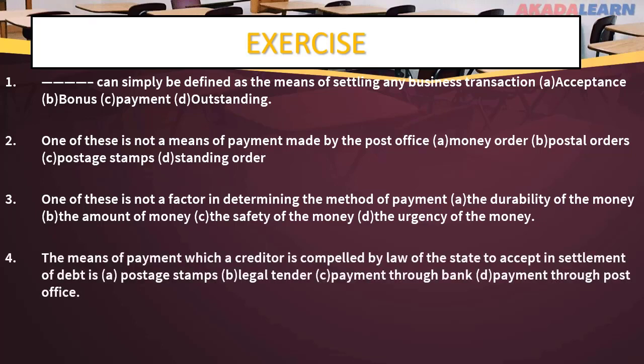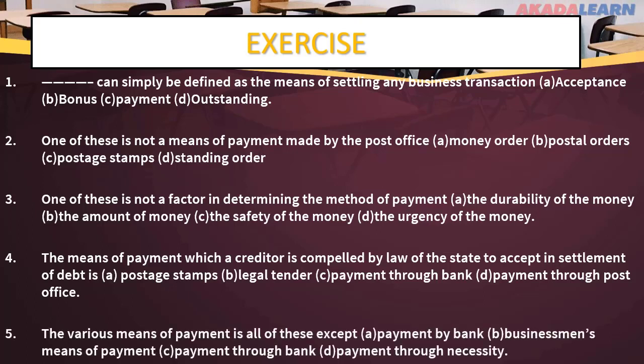The means of payment which a creditor is compelled by law of the state to accept in settlement of debts is A. Postage stamp, B. Legal tender, C. Payment through bank, and D. Payment through post office. And lastly, the various means of payment is all of these except A. Payment by bank, B. Businessman's means of payment, C. Payment through bank, D. Payment through necessity.